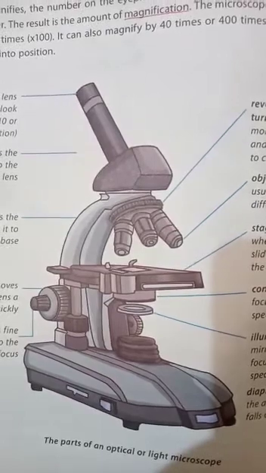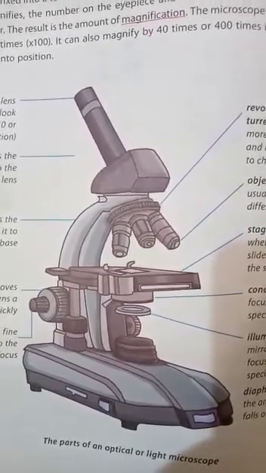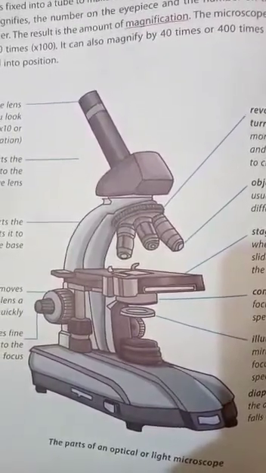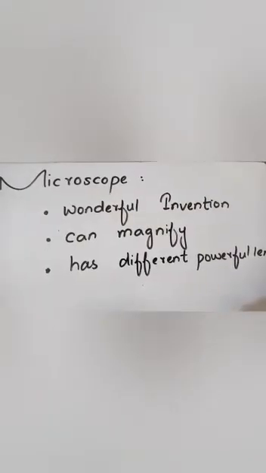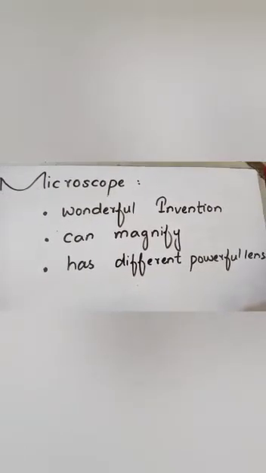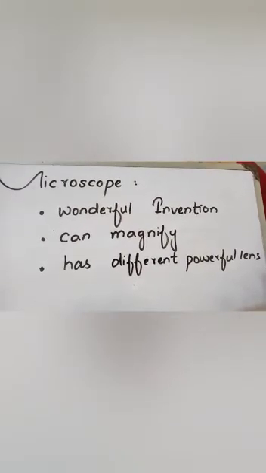The last topic is microscope. Microscope is used to see the cells because cells cannot be seen by the naked eye. They can only be seen through the microscope. Microscope is a wonderful invention and we can magnify smaller things into bigger size. It has a very powerful lens so that we can see things in bigger size and more clearly.